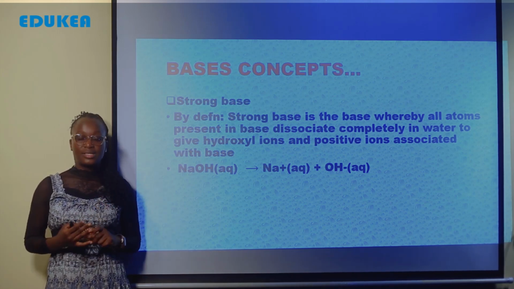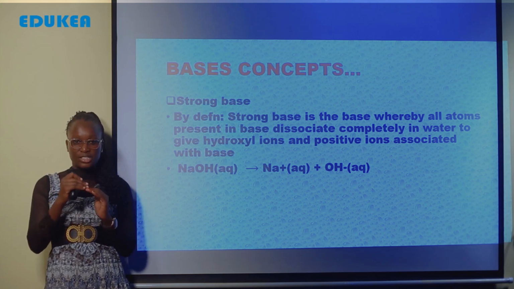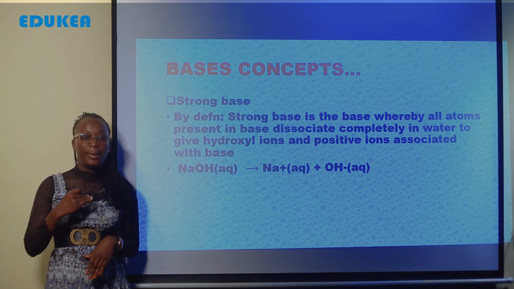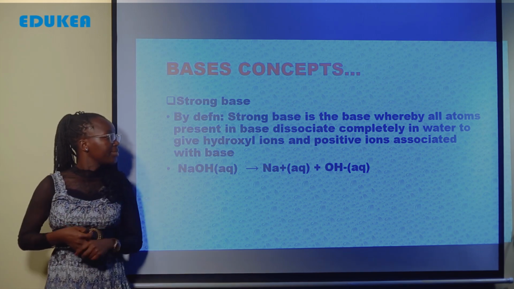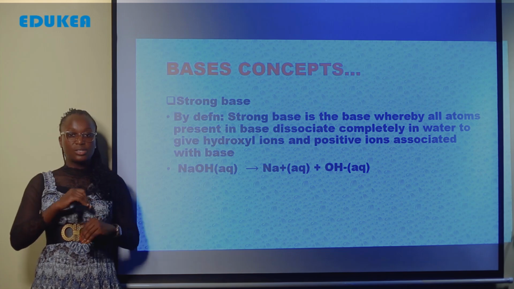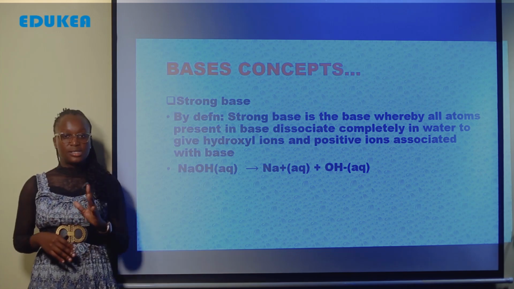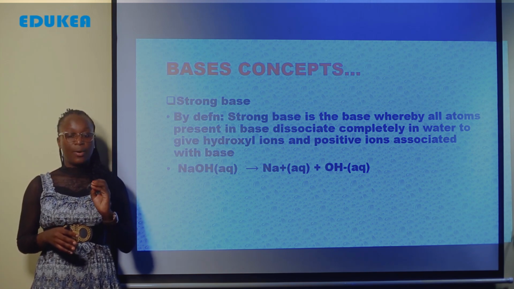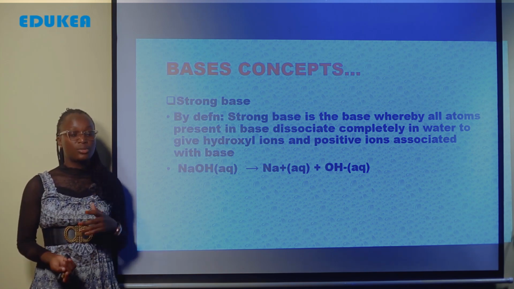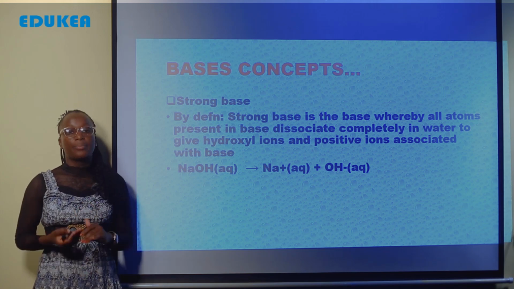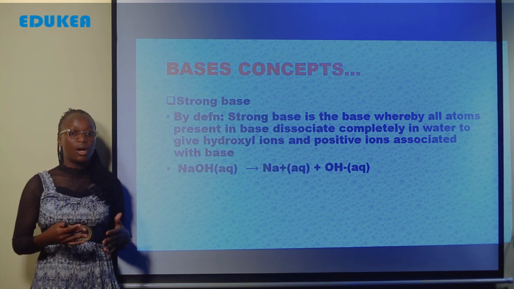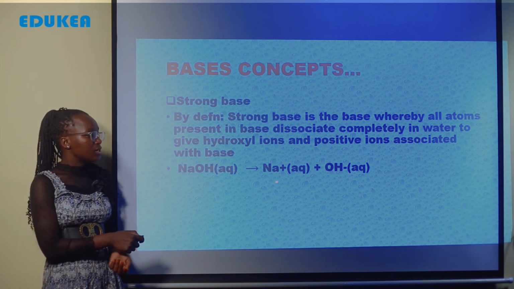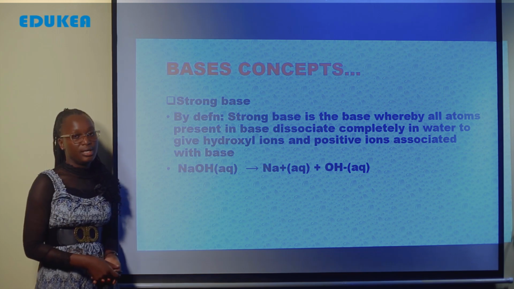The base compound dissociates completely, and it tends to form the product which is the aim of our base, where it's a hydroxyl ion, which is a negative charge ion, and other positive charge ion, which is associated to the compound of base. For example, sodium hydroxide is dissociated into sodium and hydroxyl ion. You see? But here it dissociates completely. Angalia huu mshale upo direct, hapo upo fold. It is a direct and fold arrow.